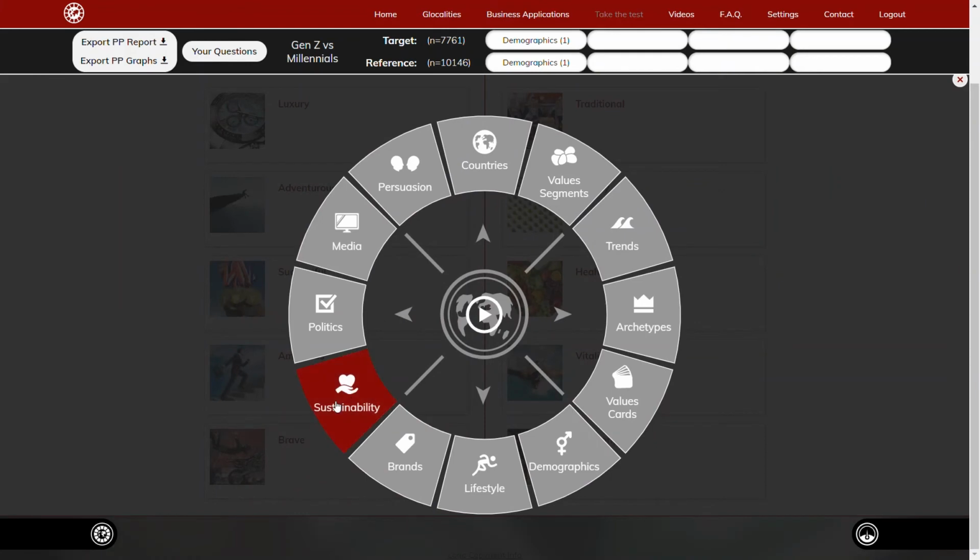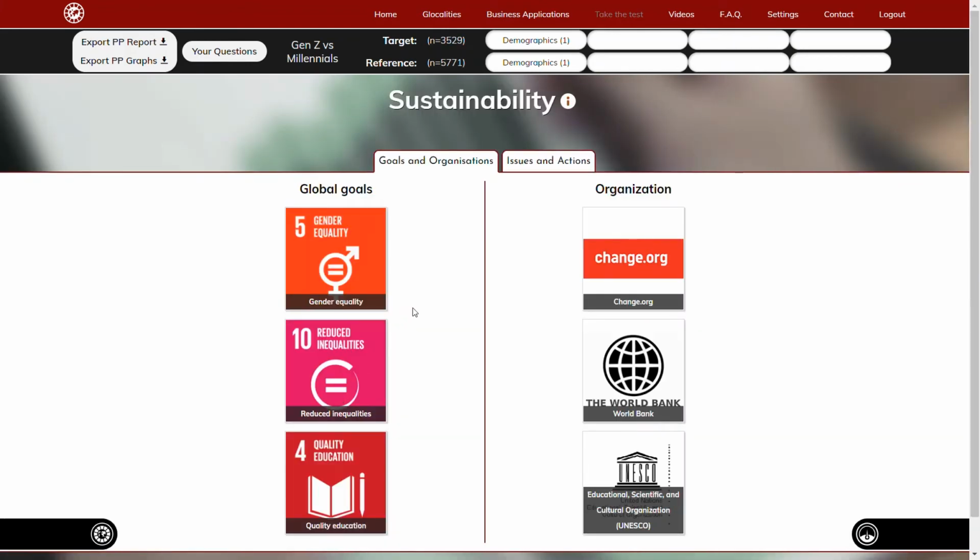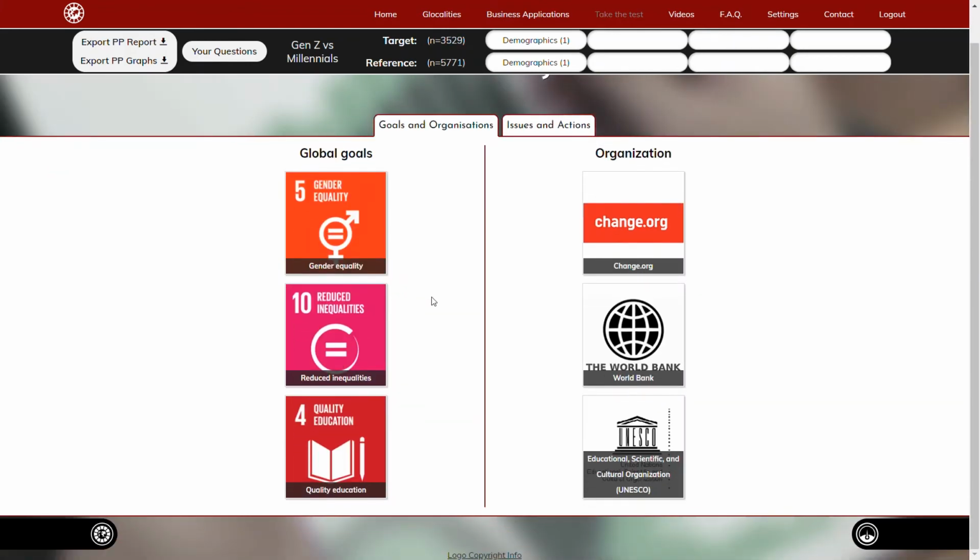If we look at the sustainability topics, we will see that Generation Z is much more likely than the millennials to be concerned with gender equality, but also reducing inequalities and quality of education. Maybe because these are topics, especially gender equality, that have been popping up in the media very often recently. And quality education is also something that affects them personally.